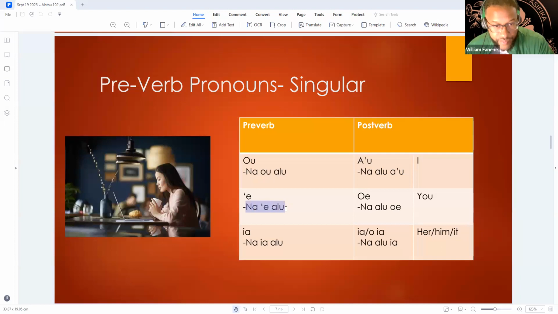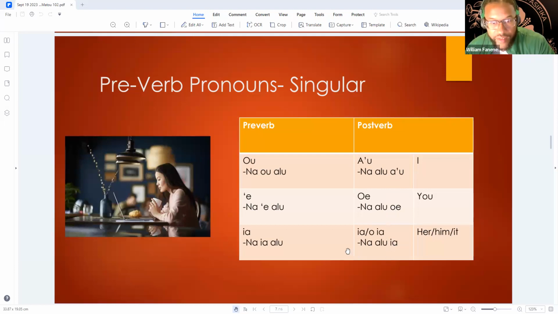Na e alu. That's the way that you say it before the action alu. If we take the e and put it on the back, it's going to be na alu oi, na alu oi. You go. Don't tell me you go. That's that one. But in normal conversation, when you're not trying to sound mad or anything like that, na alu oe, yeah, you went to the what you call it. I remember you went. But over here, na alu oi, like you go to the thing, and I better not hear no mouth from you. So you're really emphasizing to that person that you need to do this.